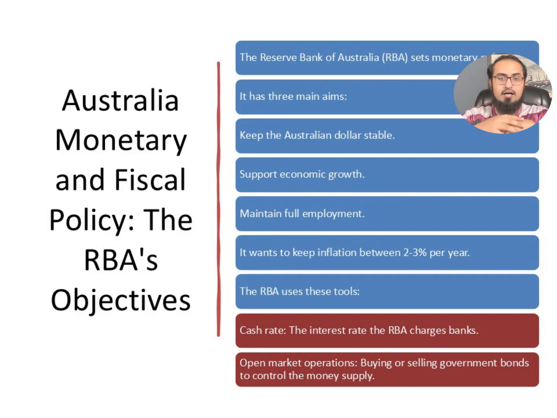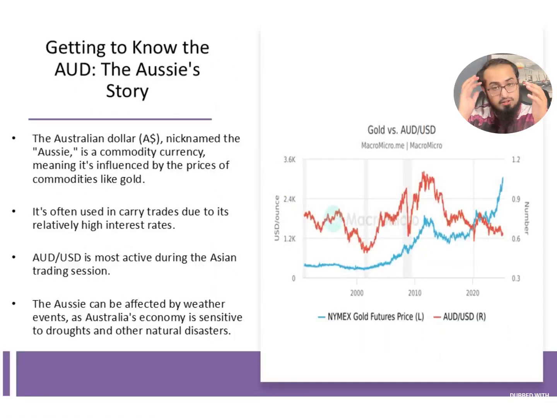That is the target. What is the tool of the Reserve Bank? It increases, decreases, changes the interest rate. Or open market operations, buying and selling of government bonds through which they control the money supply. Now know its story. The Australian dollar is nicknamed a commodity currency, meaning it's influenced by the prices of commodities like gold. Now gold is mostly mined and manufactured in Australia, so its rates matter a lot for it.